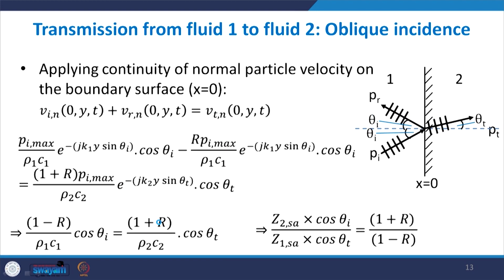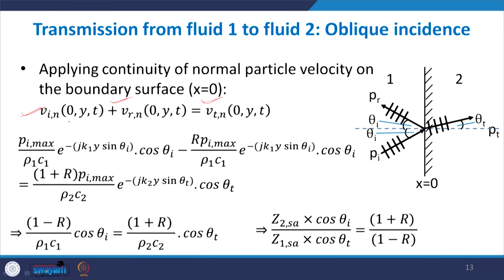Applying the continuity of normal velocity on the boundary surface, what we get is Vi n plus Vr n should be equal to Vt n. Because the boundary itself is not moving, we are just equating the velocity on the left and the right hand side.